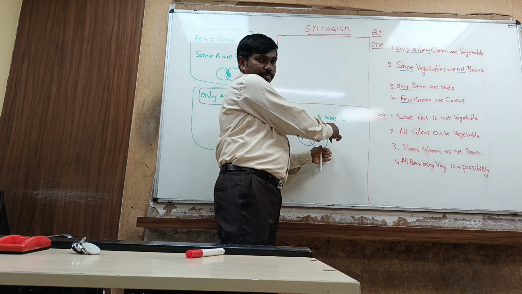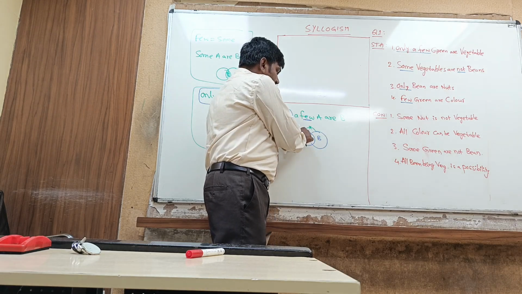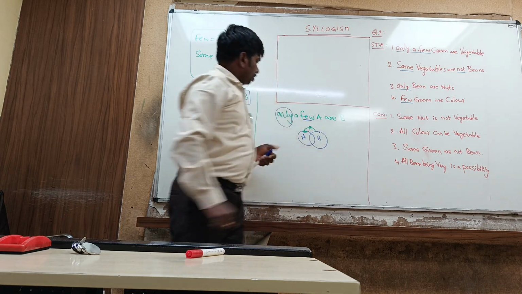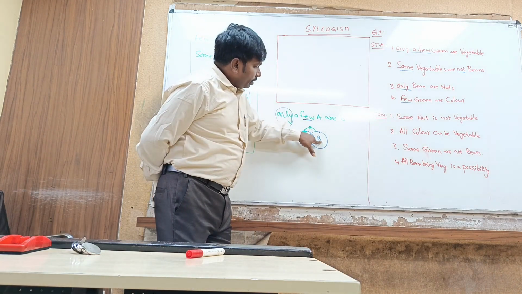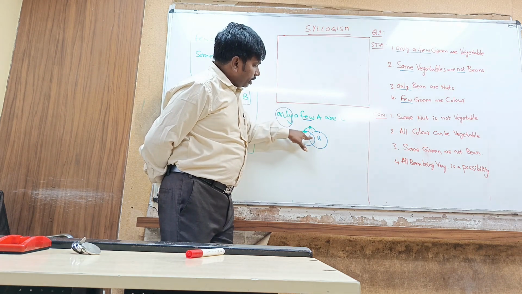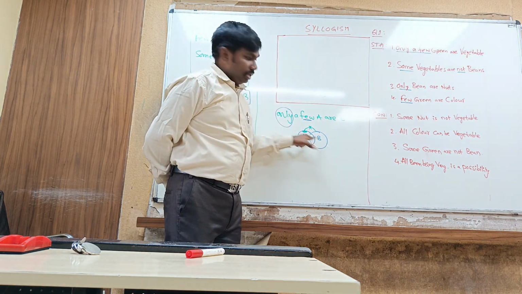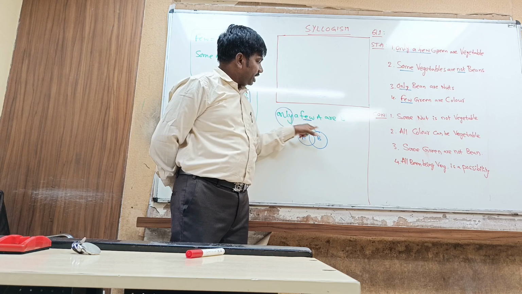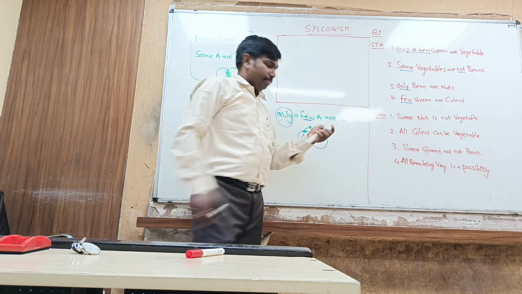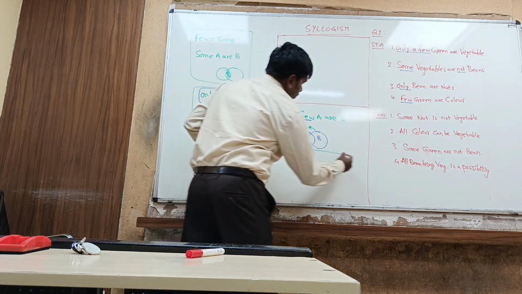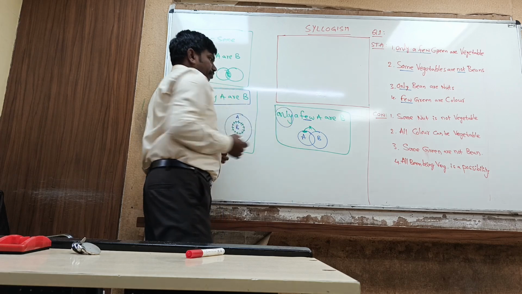The rest of the part can be. So this part of A cannot be B. Now, few A are B, but only few A are B, not all A are B. This part can never come under B. So this is the basic diagram for only a few.